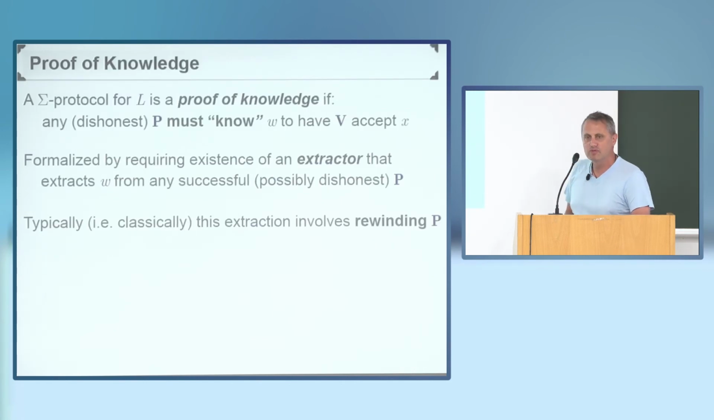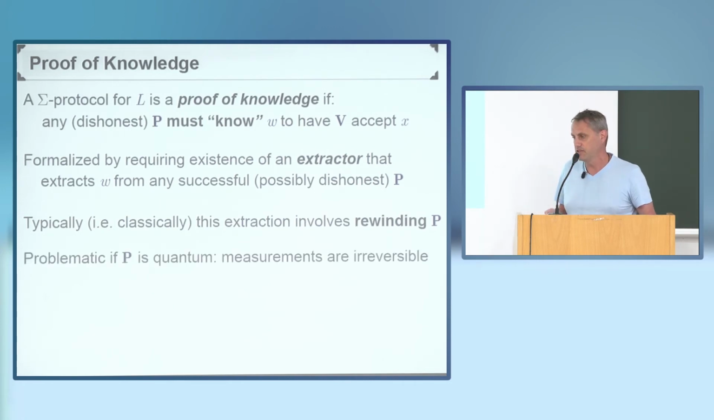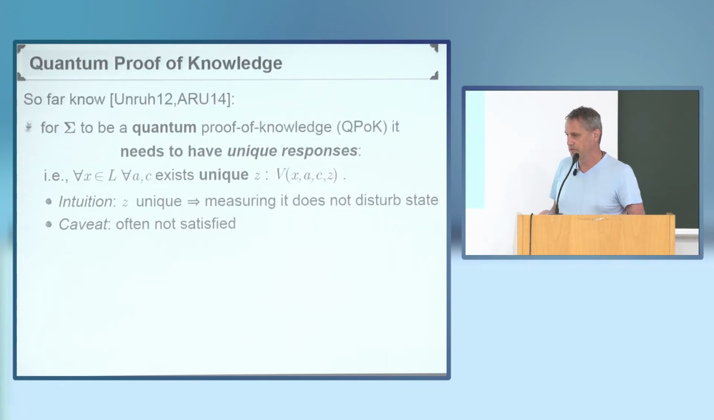So the proof of knowledge property is formalized by means of the existence of an extractor that is able to extract a witness from any successful prover. And usually this is done by rewinding the prover. But this is problematic in the quantum case because measurements are destructive, measurements are irreversible, so we cannot rewind the prover in general if it's quantum.